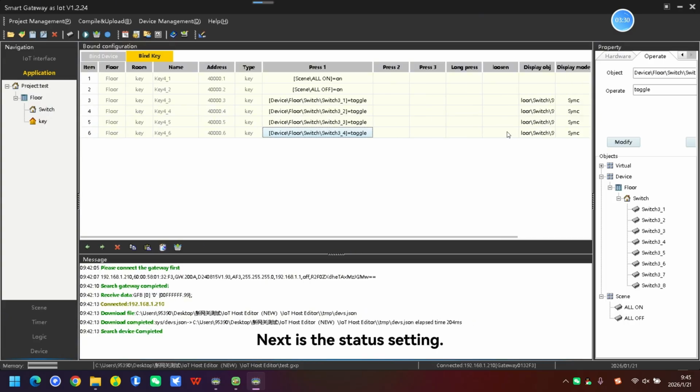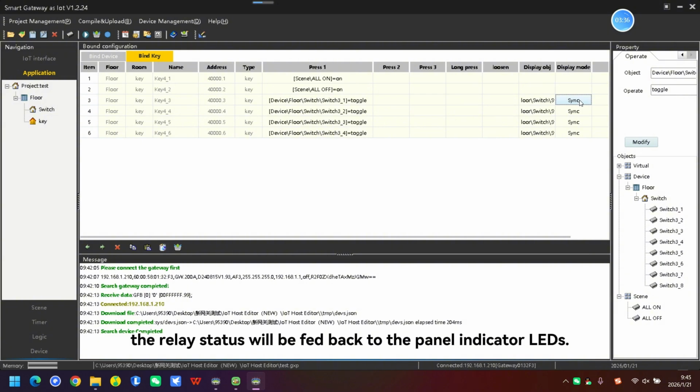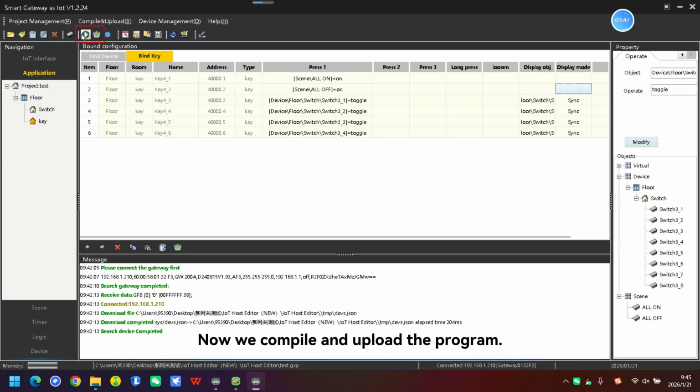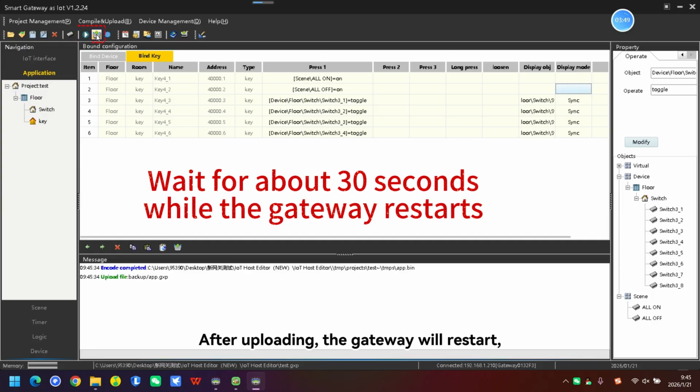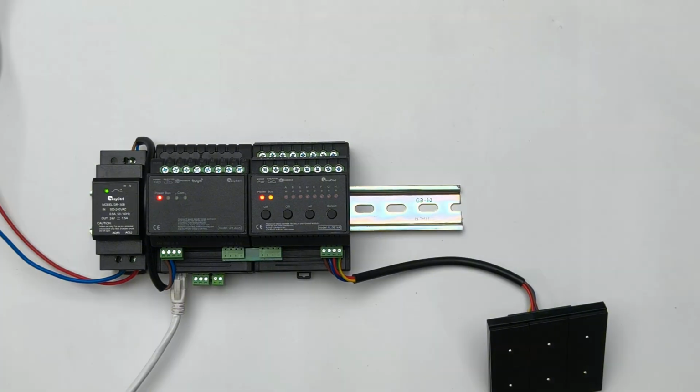Next is the status settings. We can select scene. When synchronization is enabled, the relay status will be fed back to the panel indicator LEDs. There are other options available, but scene is the one we mainly use. Now we compile and upload the program. After uploading, the gateway will restart, which takes about 30 seconds.